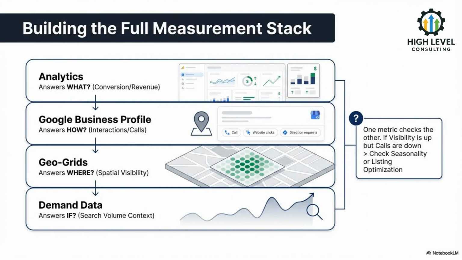Google Business Profile answers how users interact. Analytics answers what converts. Demand data explains why performance changes. No single metric replaces the others. Each checks a different part of the system.